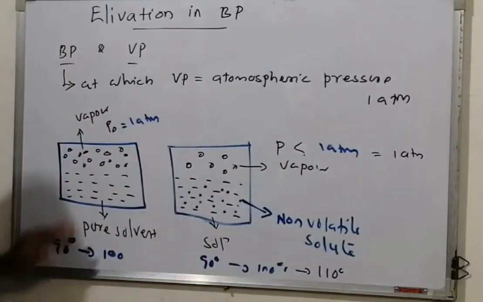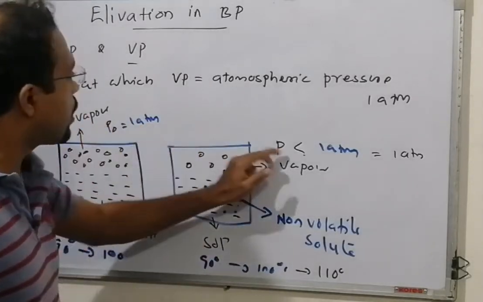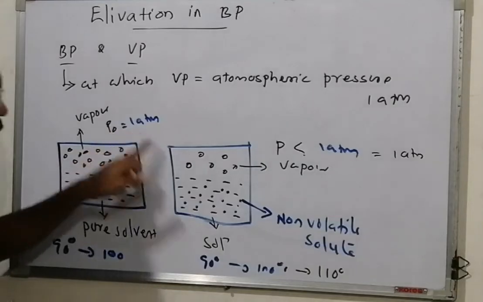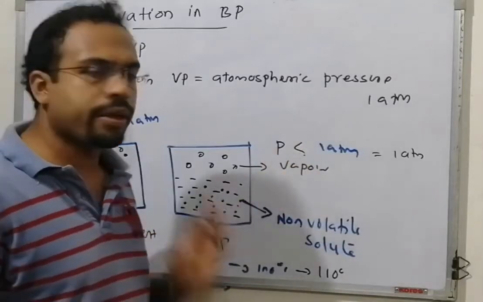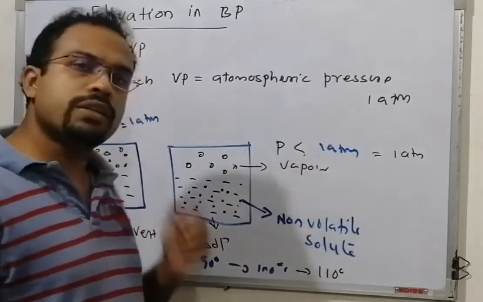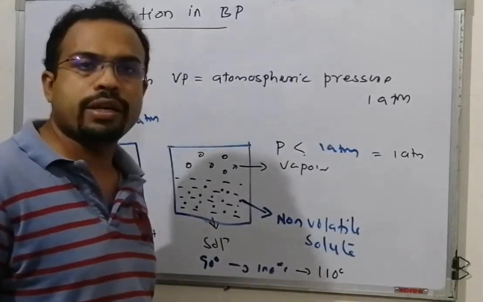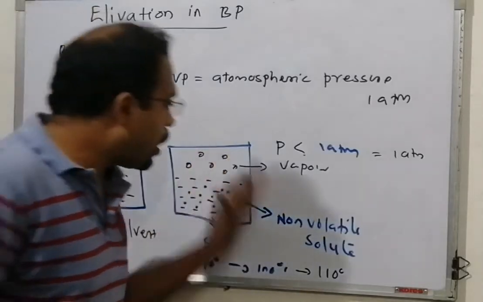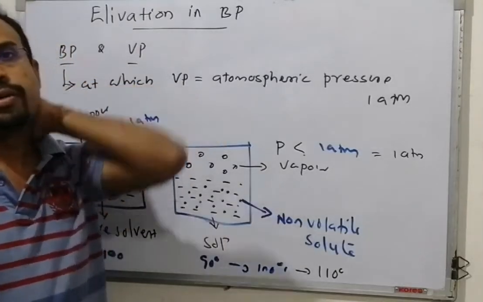Now suppose at 90 degrees this is P0 and this is P, with P0 greater than P. At 100 degrees, the vapor pressure of the pure solvent has increased and become 1 atm. At 100 degrees, will the solution's vapor pressure be 1 atm? No, it is less than 1 atm. To make it 1 atm, which is the normal atmospheric pressure, you have to increase the temperature, suppose to 110 degrees. Only at that temperature does the solution boil.